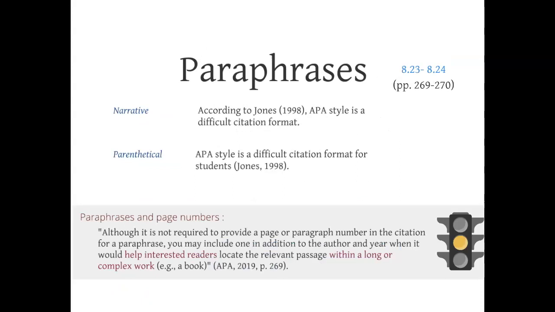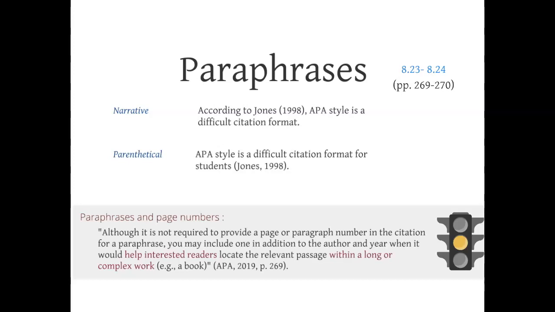So now we're going to talk about paraphrases. Paraphrasing is effectively when you put something you've read into your own words. This isn't just changing out words like with a thesaurus. This is really synthesizing and putting something that you've read into your own words. What you'll notice with your writing is that as you progress, a lot of times we start out leaning more on a lot of direct quotes, but as you advance in your studies and as a writer, you'll notice that more and more you will be paraphrasing.